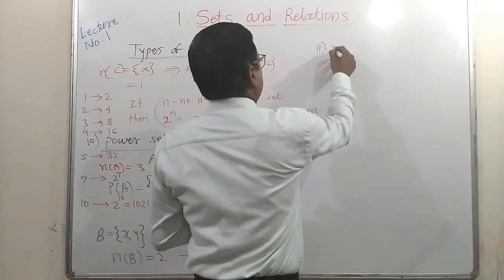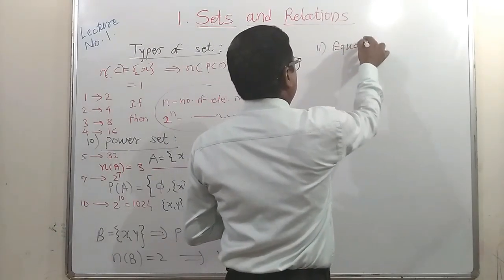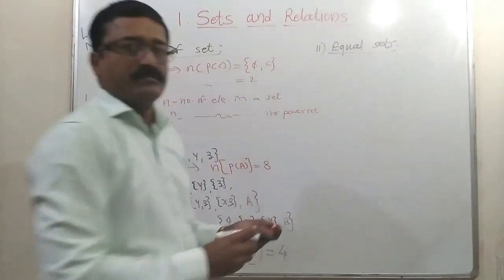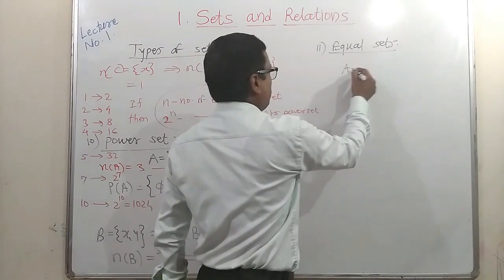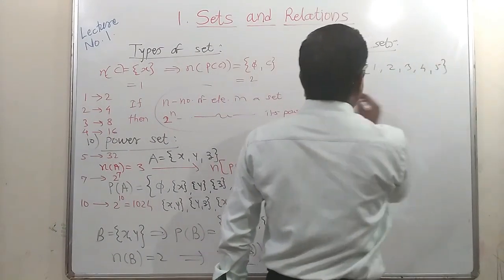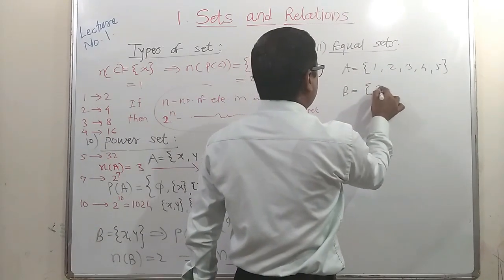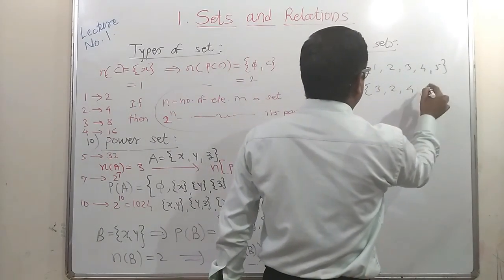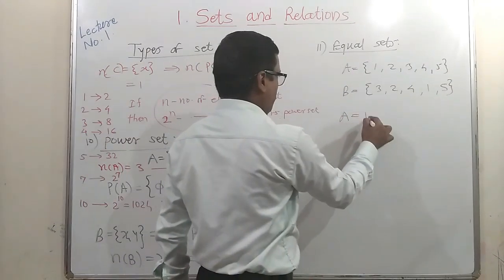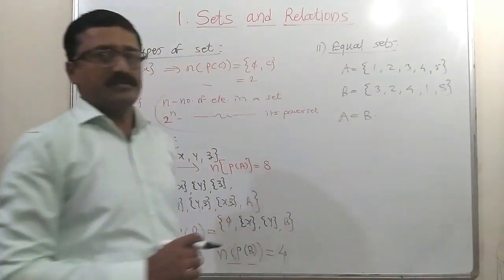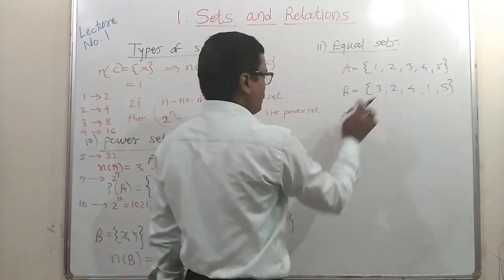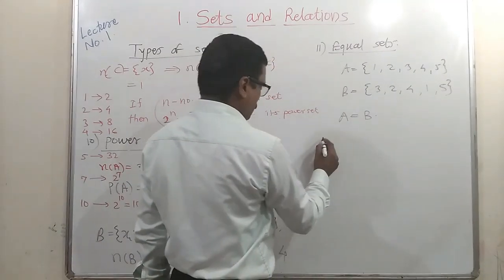Next, equal sets. Obviously every set is equal to itself. So if you write set A, which contains elements 1, 2, 3, 4, 5, and set B contains elements 3, 2, 4, 1, 5, then these two sets are said to be equal sets because they contain exactly the same elements. Here the sequence is changed, but the elements are the same. So these two sets are said to be equal sets.